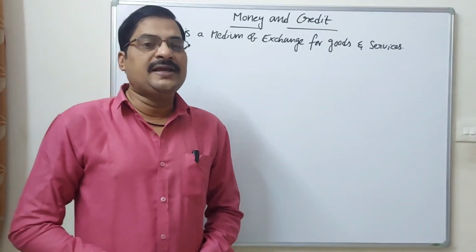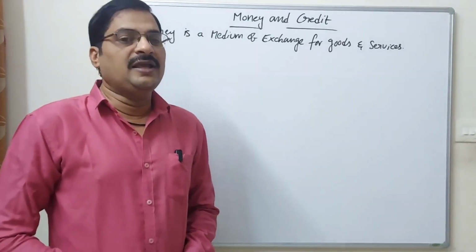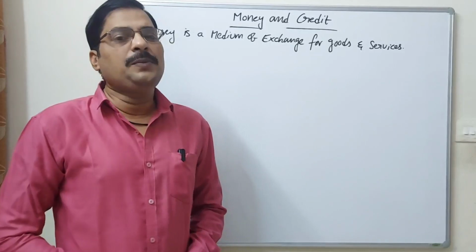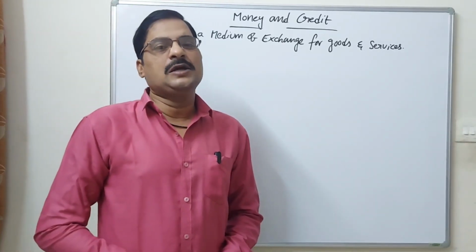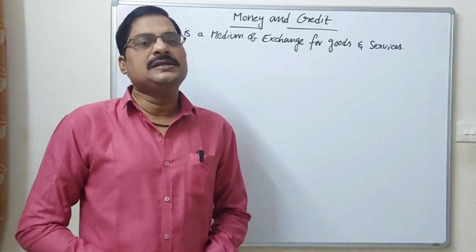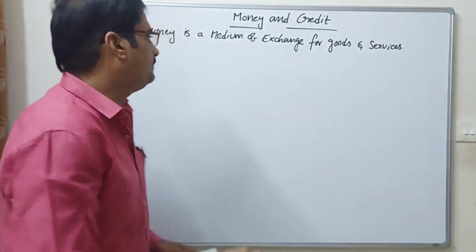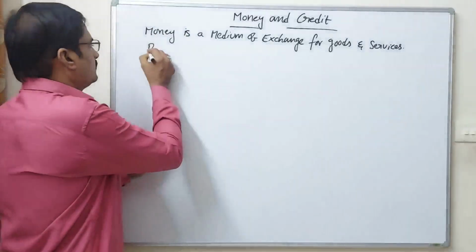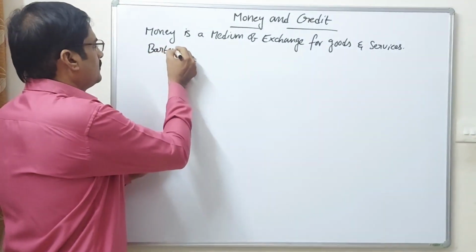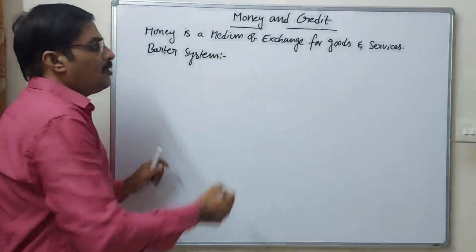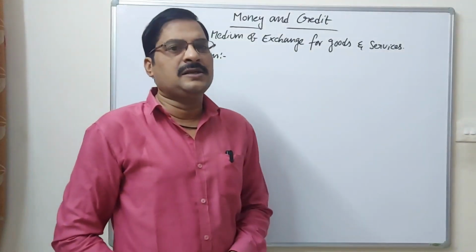But in olden days, this kind of money was not there. So how were people exchanging goods? That is a system called the barter system. What is the meaning of the barter system?